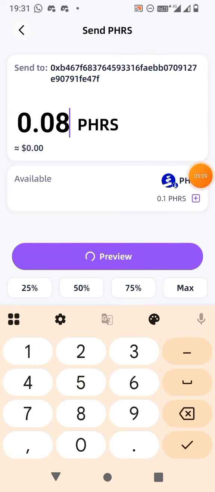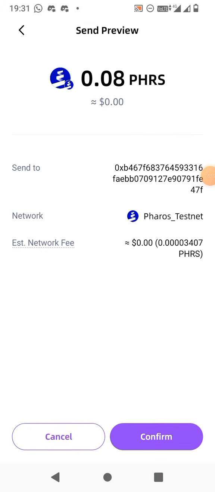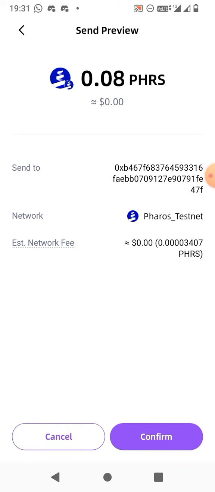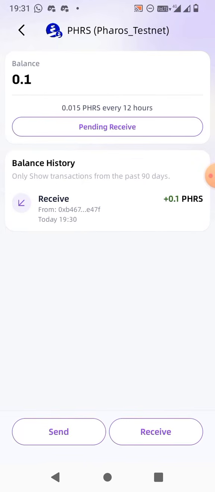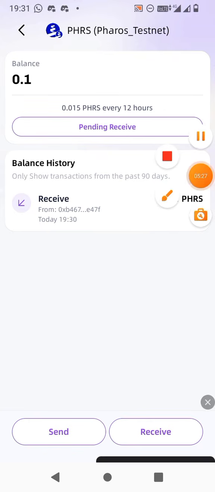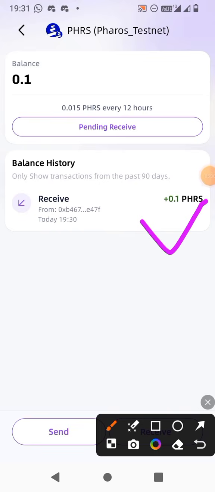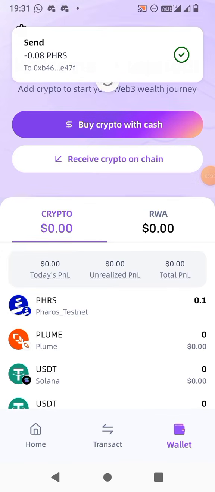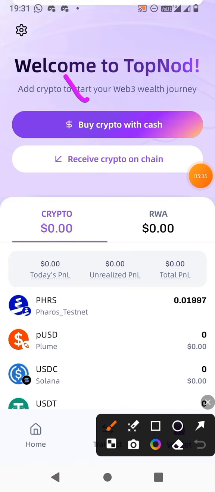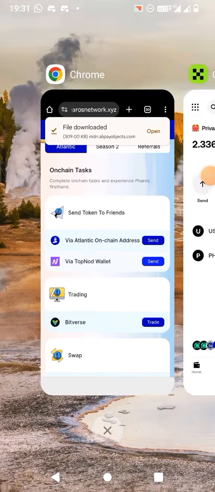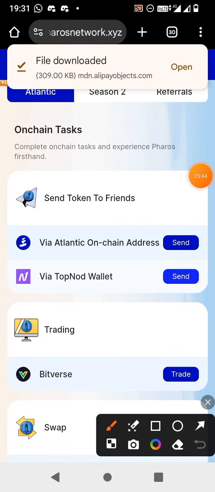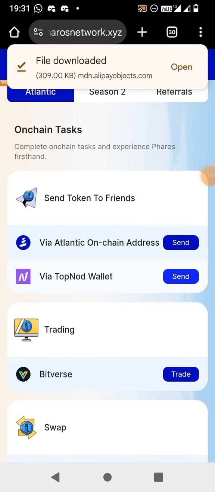So friend, here now I will click on the preview button and I will send confirm, and here you can see that it is under processing. After some time this transaction will get confirmed. Okay, so let me go back, and you can see that we have successfully sent our Pharos token. So I will come back here, and this way friend, this task will get completed. Okay, so we have already completed.